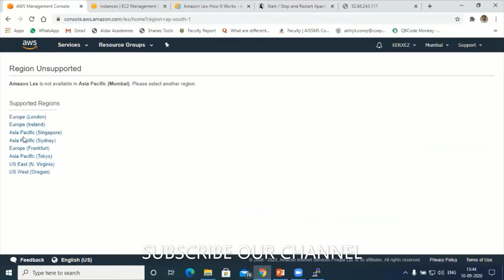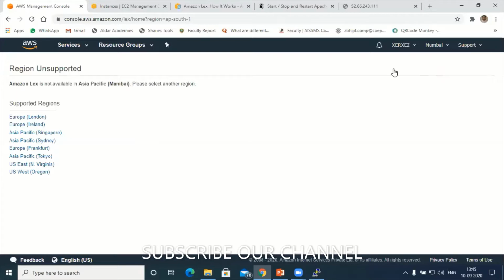See, these are the regions where I can design my chatbot. Unfortunately, the chatbot service is not available in the Mumbai region. Maybe in future they will add it, like they recently added EFS. So it is better you change the region.